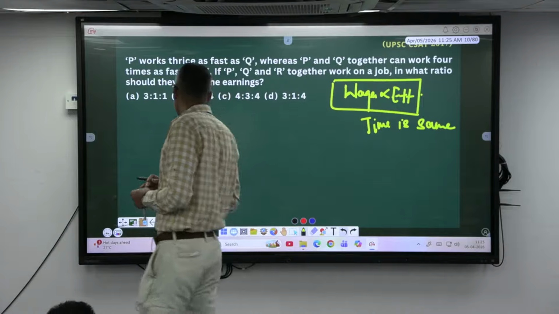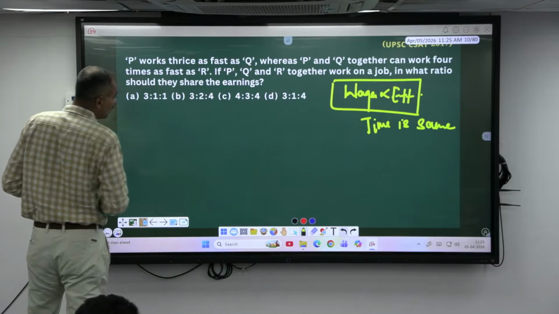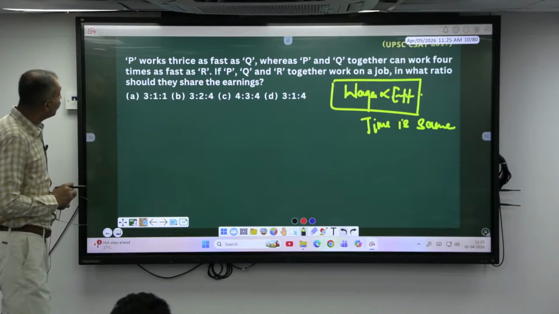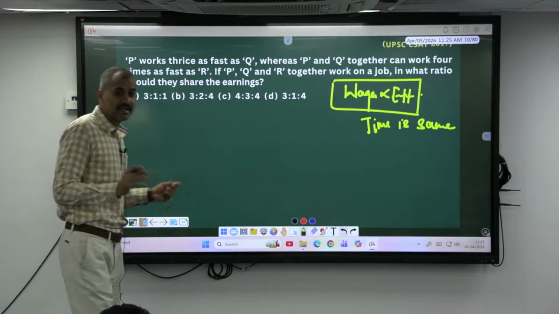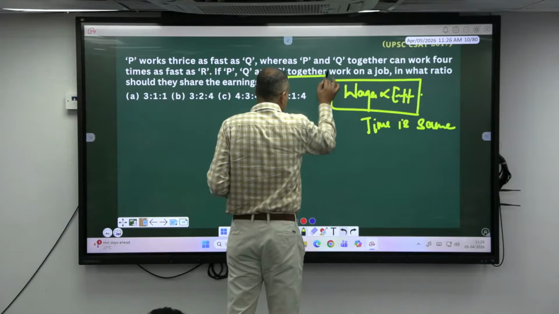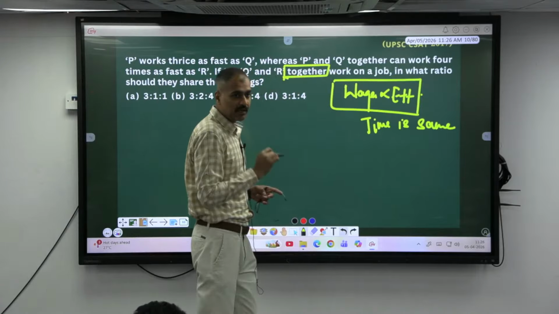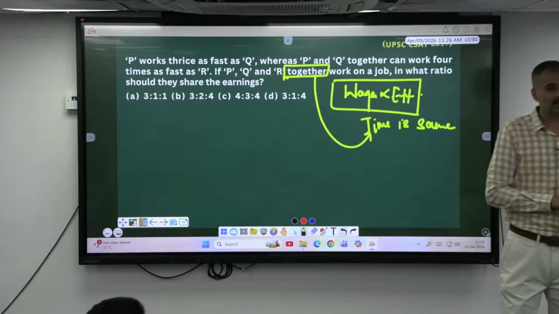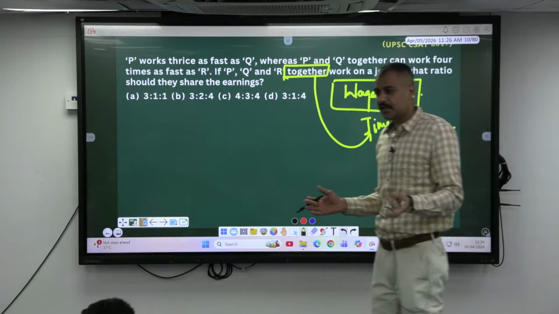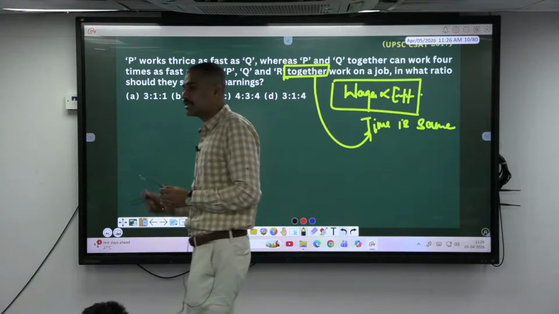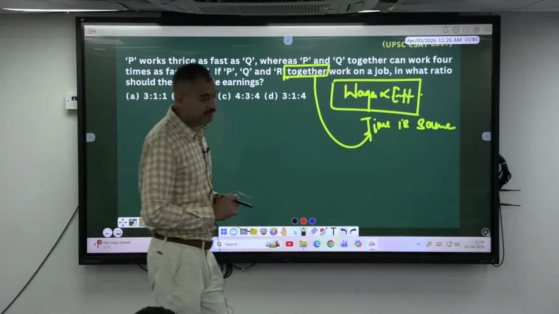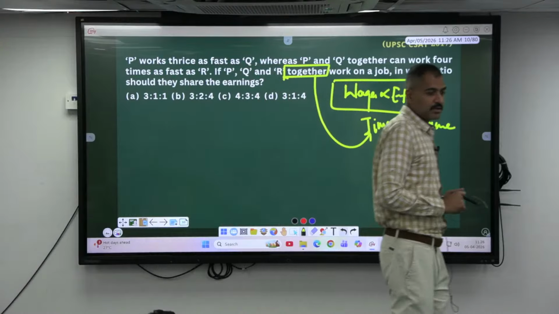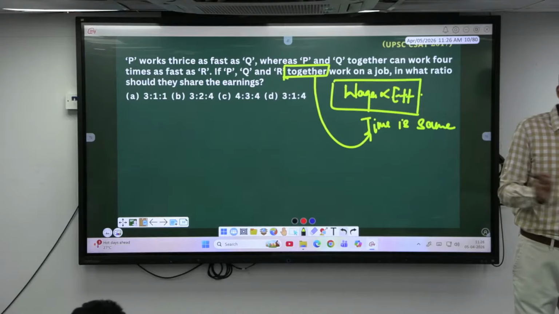Yes. P works thrice as fast as Q, whereas P and Q together can work 4 times as fast as R. If P, Q, R together work on a job, in what ratio should they share their earning? What he says? They are working together. What is the meaning of working together? Time is same. Okay, whenever they work, they work together. Meaning the time is same. When the time is same, your wages gets divided based on what, sir? Remember, we have discussed these things. So directly you can divide based on their efficiency.